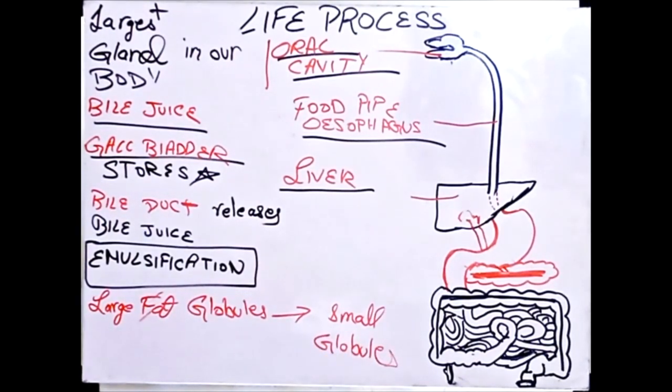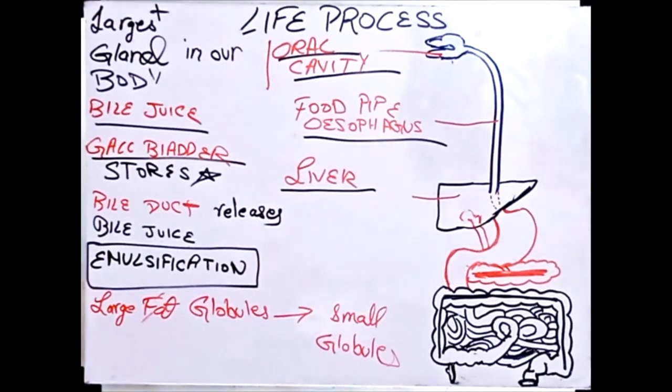This is a term we are not very defined with, कि globules क्या होते हैं, so I am also not going to go deep into it. But this converts large fat globules into small globules, and that is why it is known as emulsification. इस process को ही हम emulsification कहते हैं, and this happens with the help of bile juice.